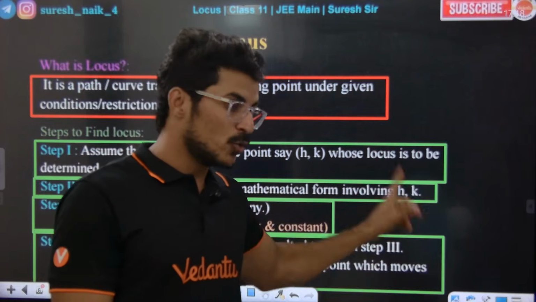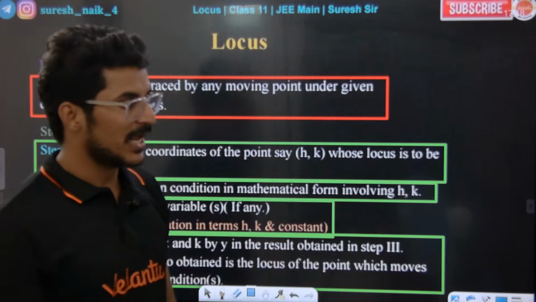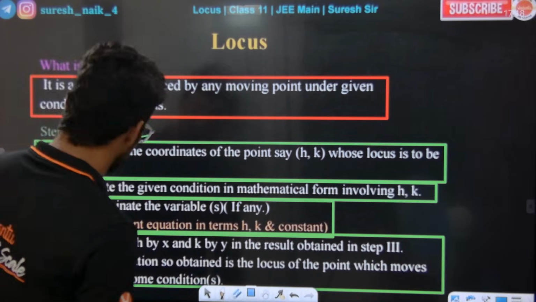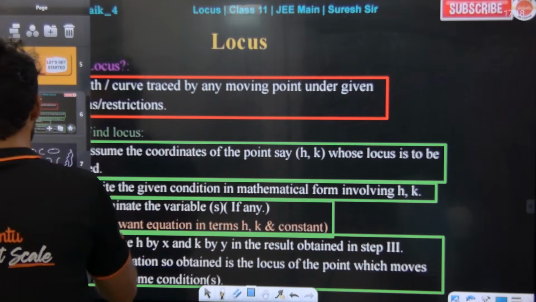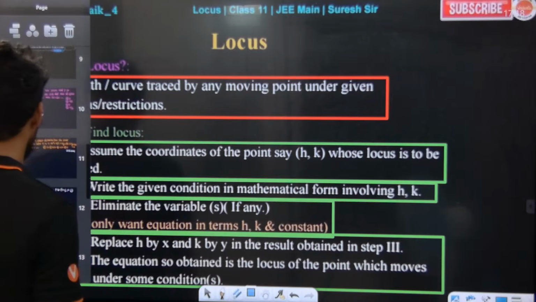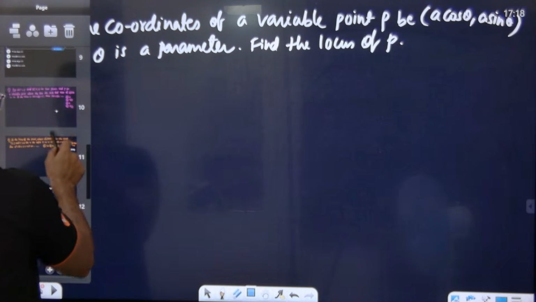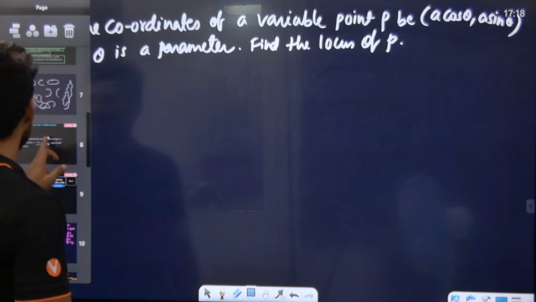By using these 4 steps, shall we do one question? Are you all ready? Yes sir. Look at the board, guys. First I'll tell you one simple thing before the question.